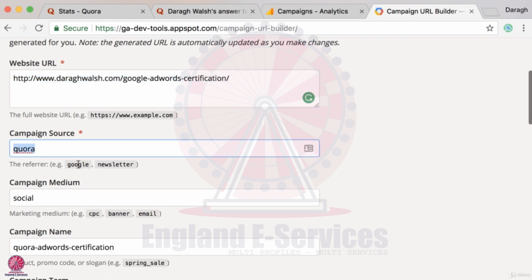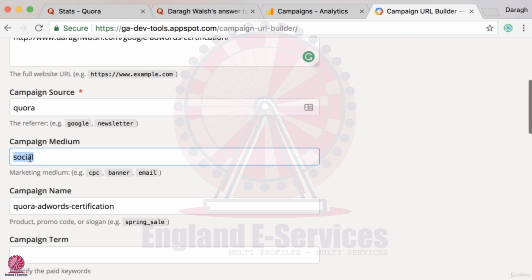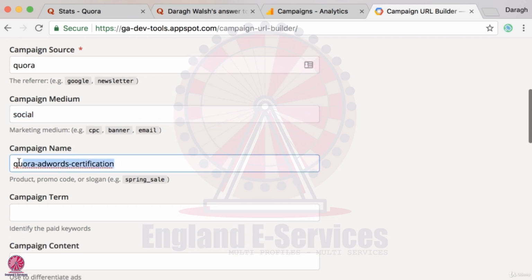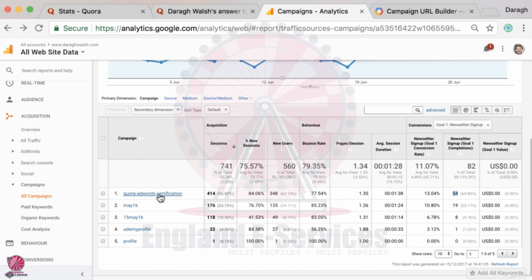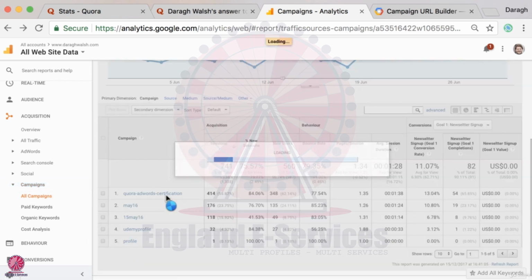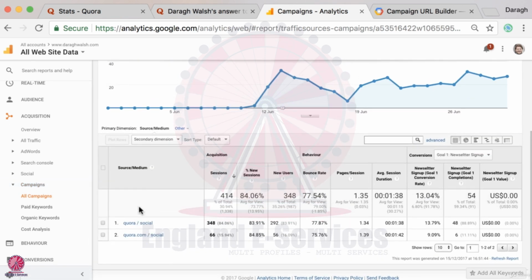So it's going to be Quora. Our medium is social, meaning people are coming here organically through that social network. And then we want to put in our campaign name. And I'll show you what this looks like. We can see our campaign name in Google Analytics under our campaigns report. And then if we click in, we can see the source we've put in and the medium, Quora social.